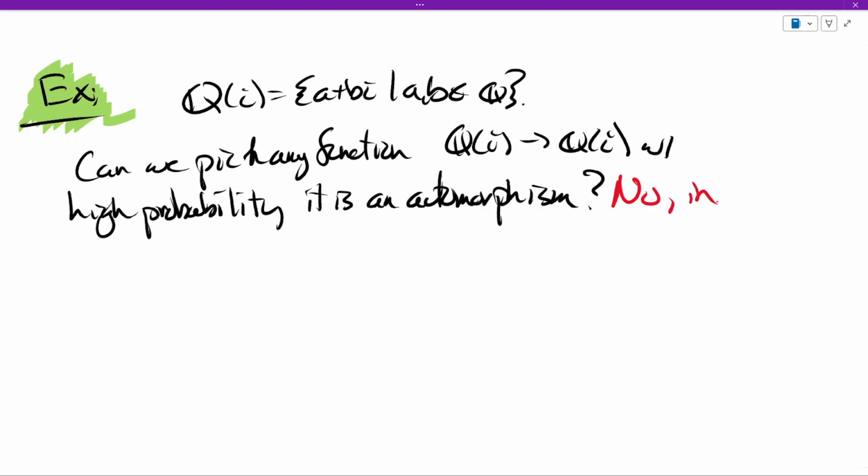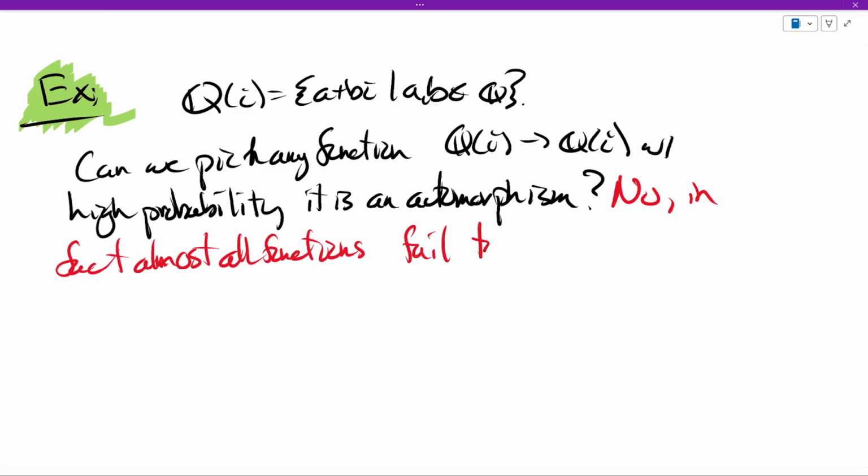So the answer is no. In fact, the opposite: almost all functions fail to be automorphisms. I know I said automorphisms and I said all 2 by 2 matrices. If you just look at the invertible ones, which is where the automorphisms are naturally going to lie, it's still 4-dimensional. So everything I said was correct. So almost all fail to be automorphisms. So let's just try one.